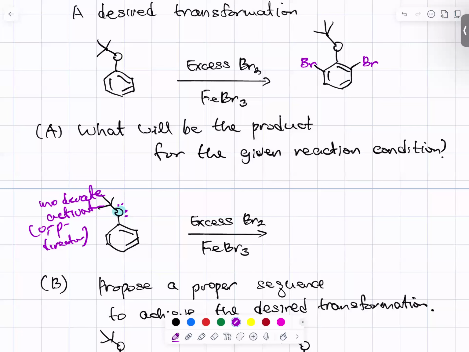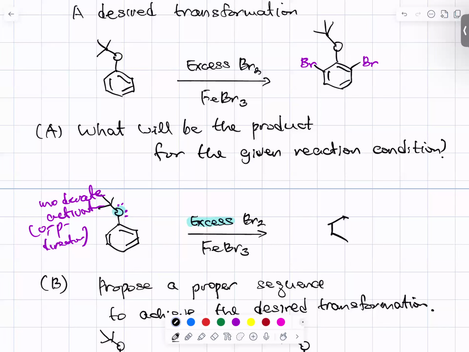So the reaction condition now has an excess amount of bromine, and that's important. We have more than enough bromine, so the final product will be polybromination. All the ortho and para positions will be occupied because the ring is now highly activated, so electrophilic aromatic substitution will readily occur.